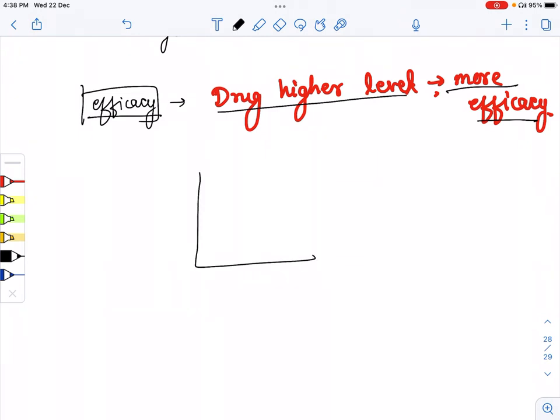Here I am giving you again one graph, about log of D and the response. Suppose this is one drug and this one is the other drug, A and B. Here I am asking which drug is more efficacious.